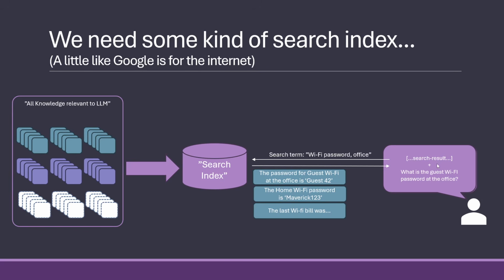So if I asked this question and these were the 3 that came back, telling me what the guest Wi-Fi is, my home Wi-Fi, and what my latest Wi-Fi bill was, because those were the most relevant to my search criteria, then it would be able to answer without needing thousands of them, but only 3. And this is what RAG is.